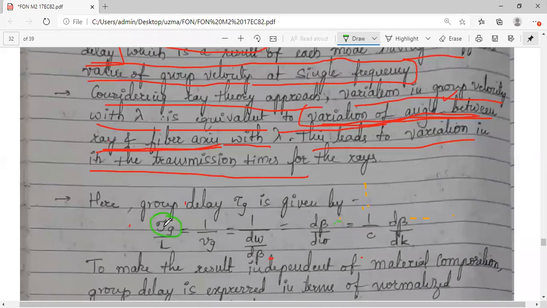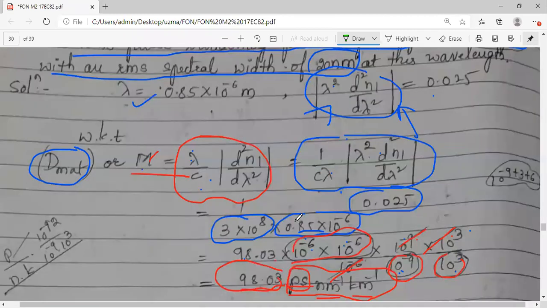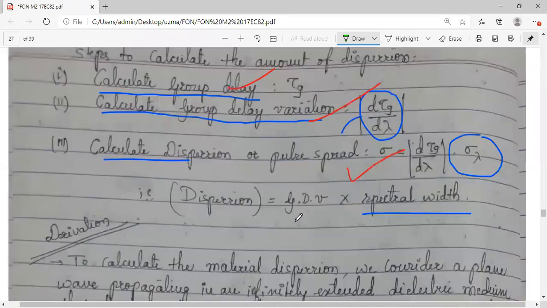This is your group delay, tau g. We have already seen this in material dispersion. We started with this only. Tau g by L is equal to 1 by Vg, where Vg is your group velocity, or 1 divided by d omega by d beta. Take this to the numerator, it is d beta by d omega. And we can represent beta as 2 pi by lambda, k is equal to 2 pi by lambda. We have already seen this derivation. If we rearrange, we will get 1 by c d beta by dk. Let me show you that slide quickly so that you will recall.